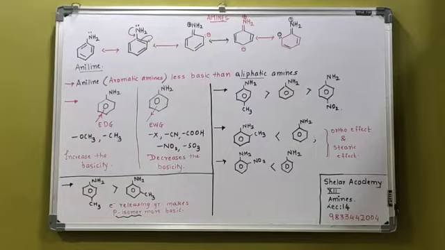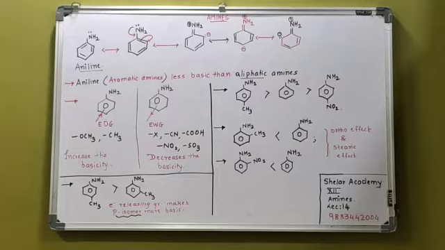जो ग्रुप नाइट्रोजन पे इलेक्ट्रॉन डेंसिटी बढ़ाता है, the group which increases the electron density on the nitrogen, they are more basic in nature. So obviously you can say that the electron donating groups जो है, they will increase the basicity in case of aniline.